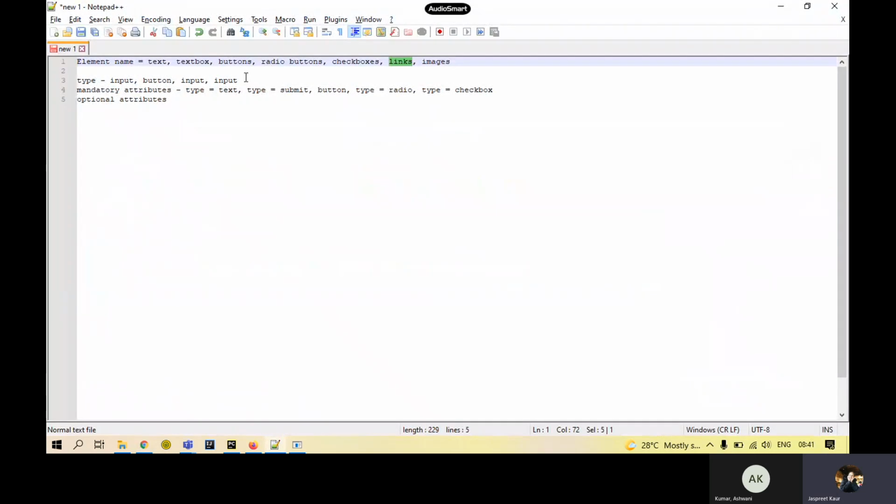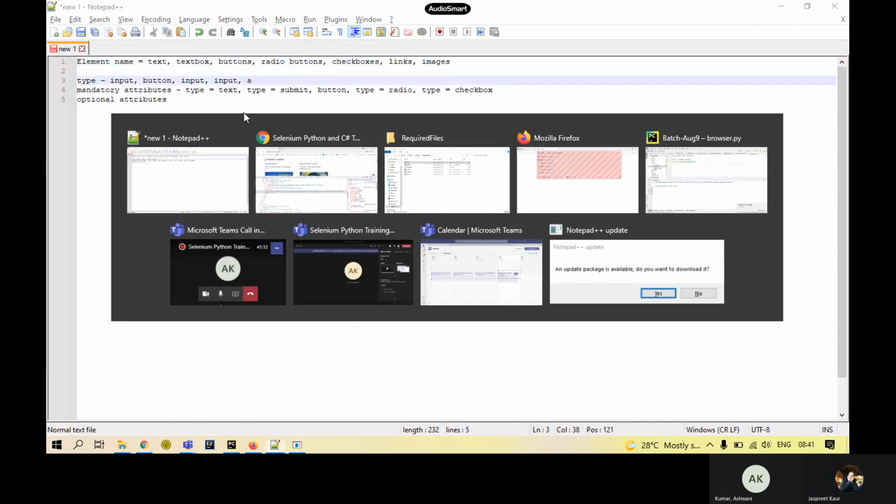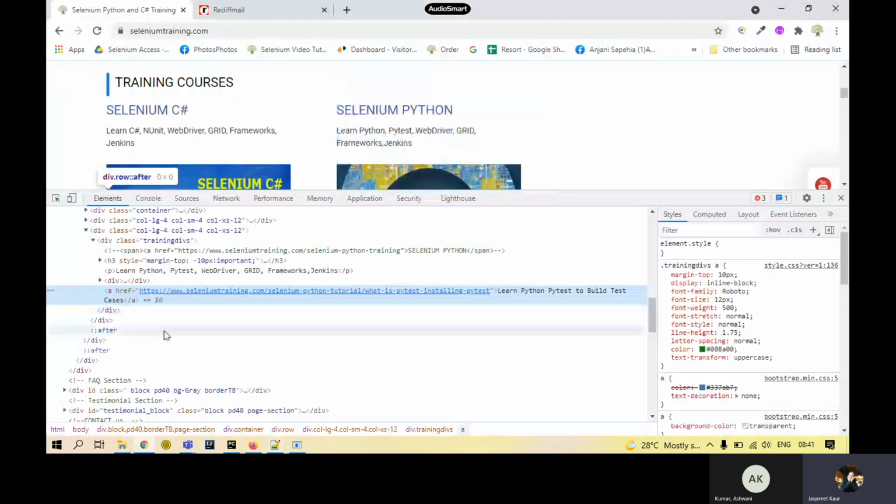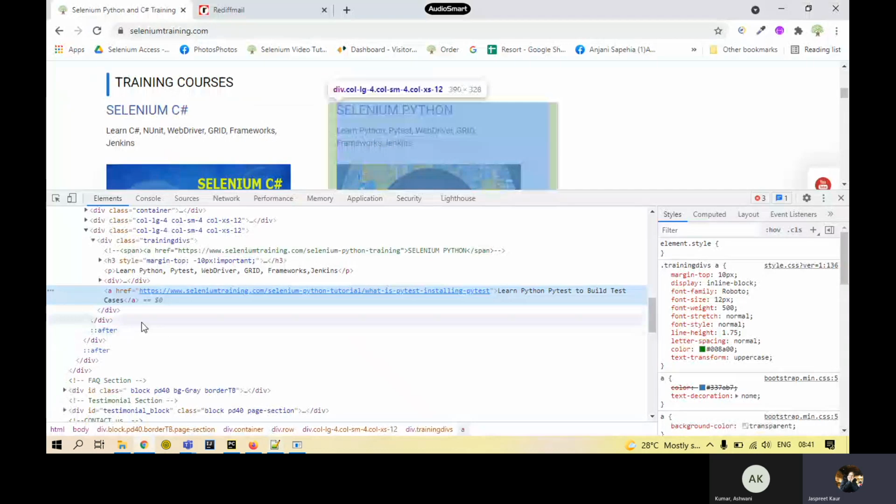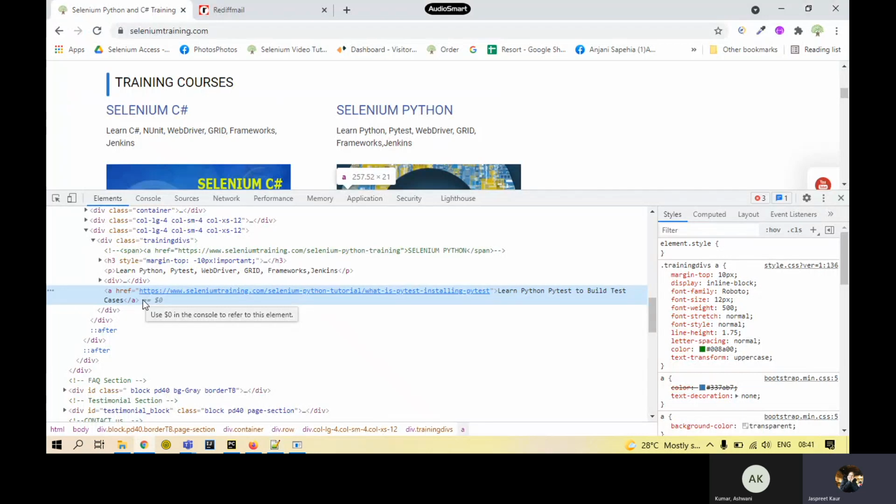So it will be the type parameter for the link. Now, when we talk about the mandatory attribute, it is basically going to hold the link address where you are going to be navigated after clicking. So over here, href is the mandatory attribute, and the value to it will be the link of the next page.